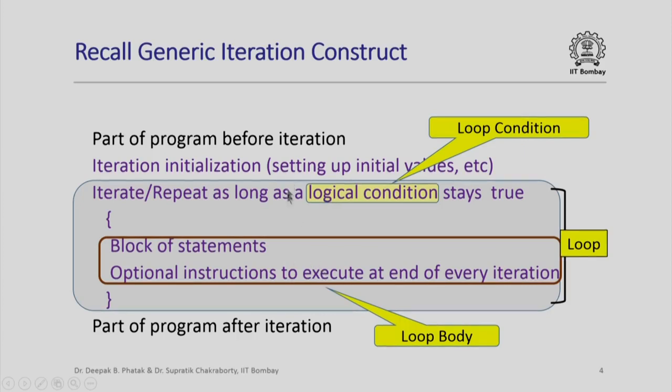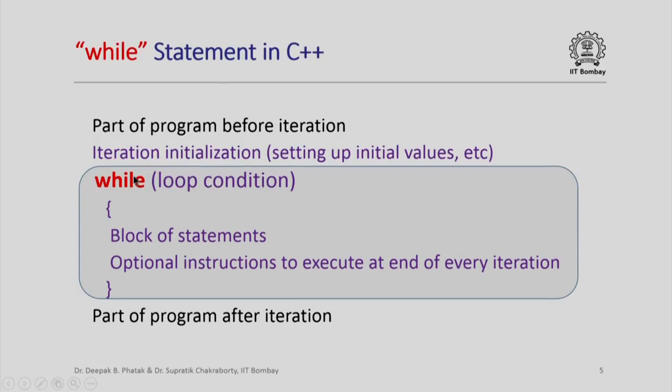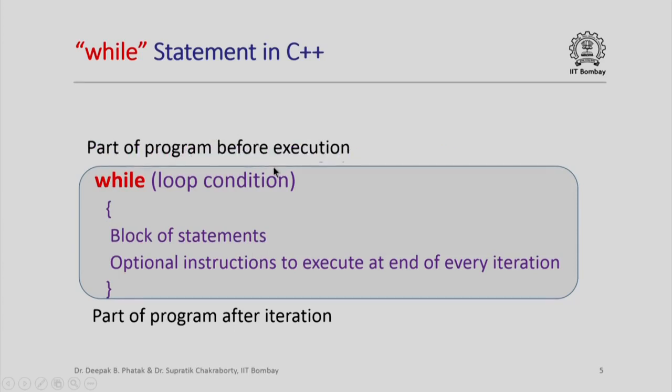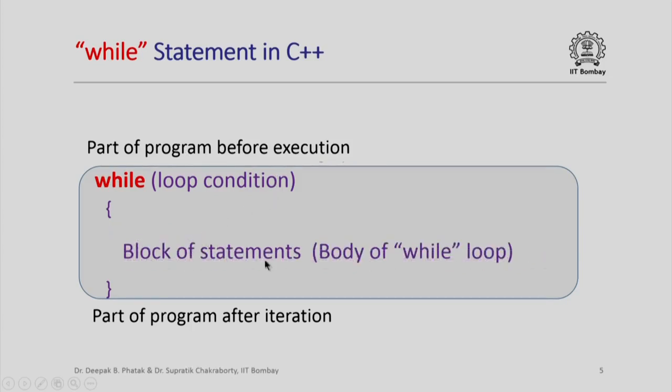Now in C++, we can implement this using the while construct as follows. We could say while loop condition, block of statements, and the optional instructions, if any, that are to be executed at the end of every iteration can be grouped with this block of statements. Similarly, the initialization part can be grouped with the part of the program before iteration. So we have a part of the program before execution of the loop, we have the while loop within which we will call both the block of statements and statements to be executed at the end of every iteration the body of the while loop, and then we have the part of the program after the while loop.